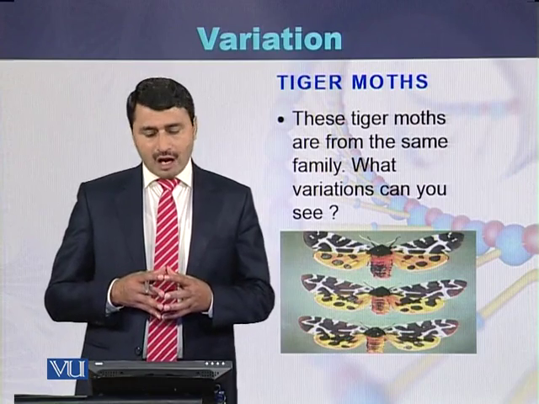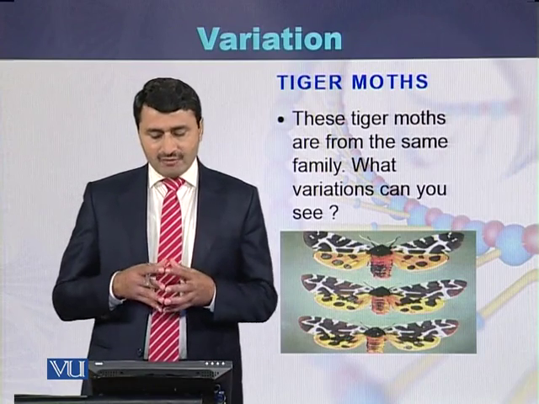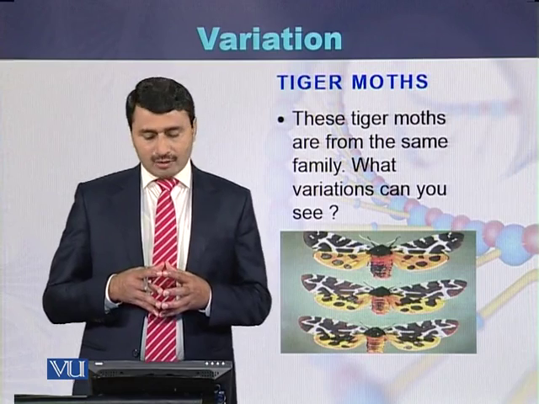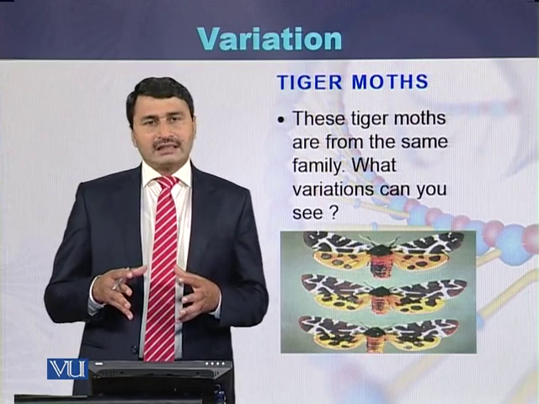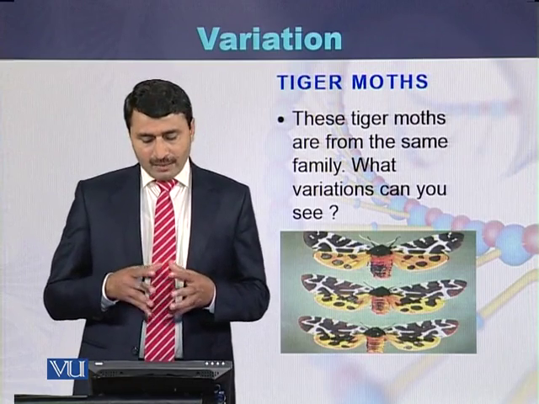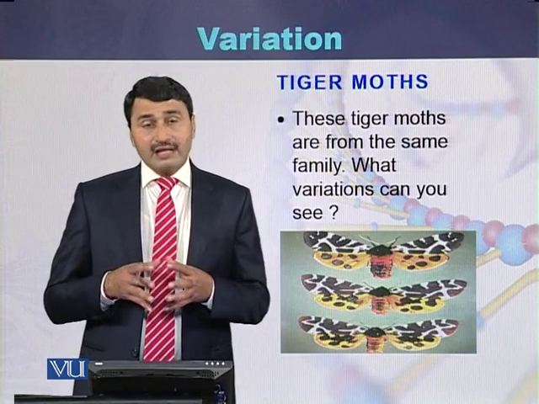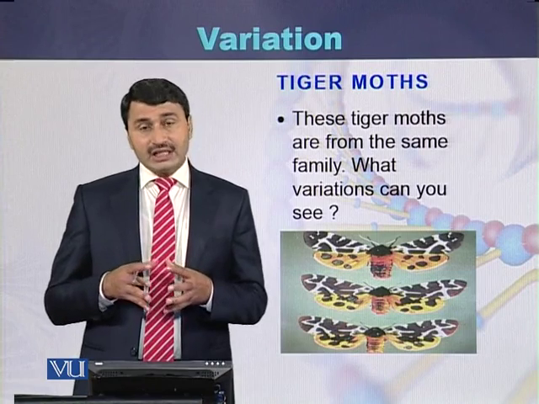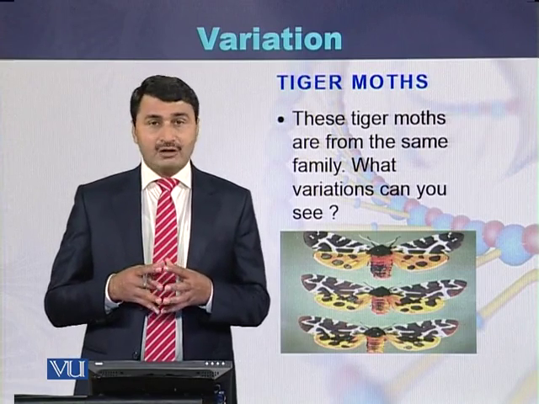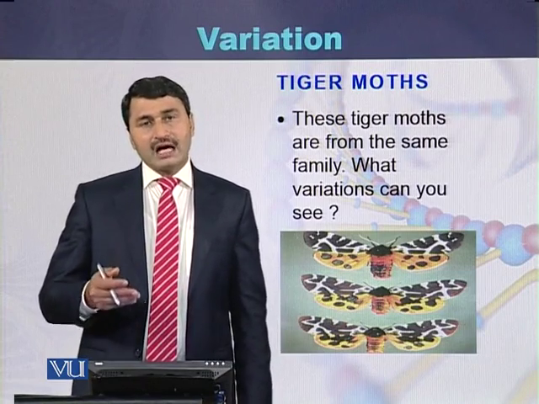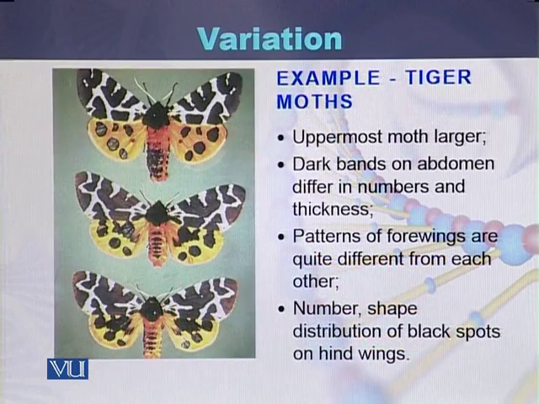Another example about the variation, here we can see the tiger moths. These are the 3 tiger moths and they belong to the same species, but even then we can see variation in these 3 tiger moths. We will see how they have the variations.